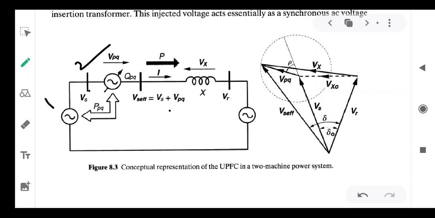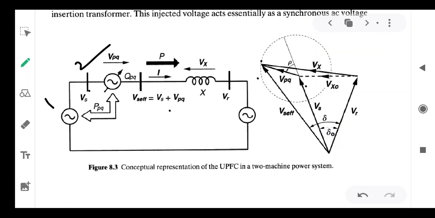VPQ is the injected voltage of the controller UPFC. So V effective equals Vs plus VPQ, phasor addition. Here this is the Vs, this is the VPQ. By adding these two you will get the V effective.